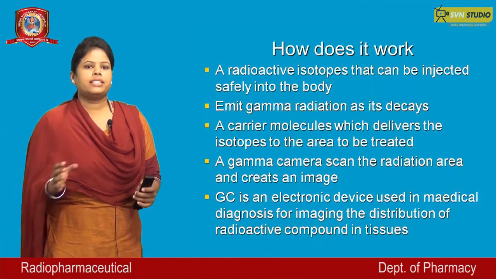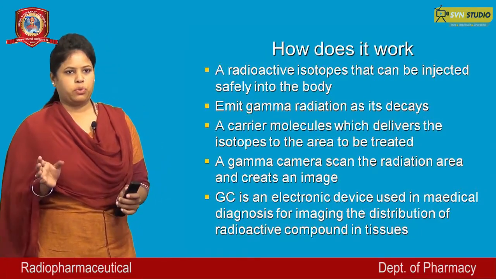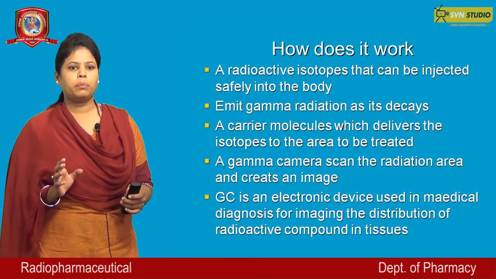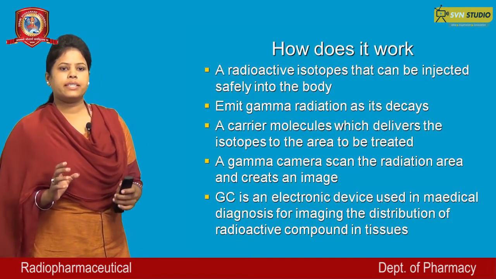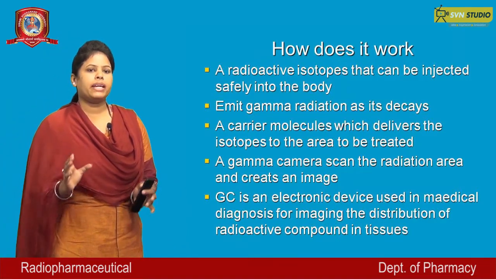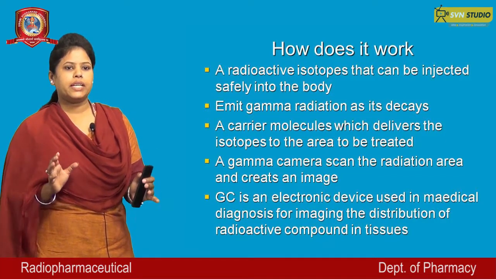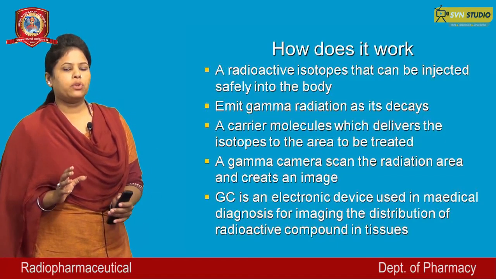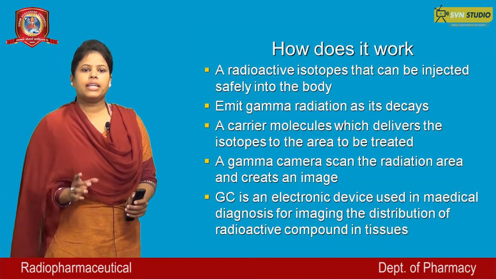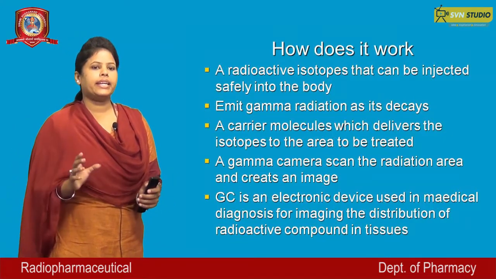Now, how does an isotope work? A radioactive isotope that can be injected safely into the body and emits gamma radiation as it decays. A carrier molecule delivers the isotope to the area to be treated. A gamma camera scans the radiation area and creates an image.